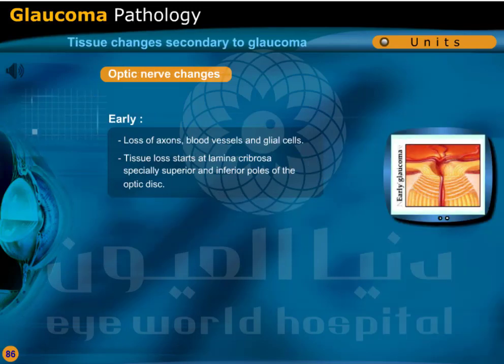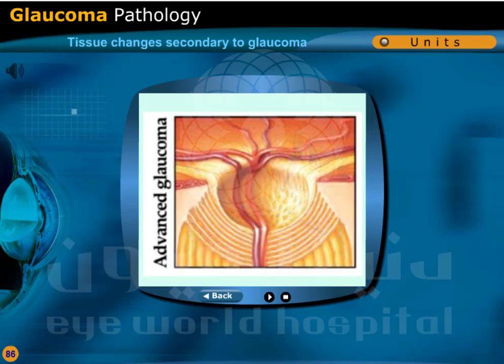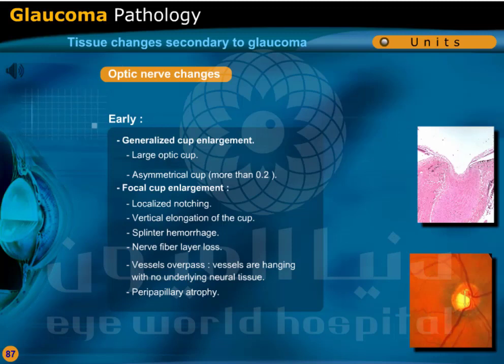Optic nerve changes. Early, loss of axons, blood vessels, and glial cells. Tissue loss starts at lamina cribrosa, especially superior and inferior poles of the optic disc. Generalized cup enlargement. Large optic cup, asymmetrical cup more than 0.2.